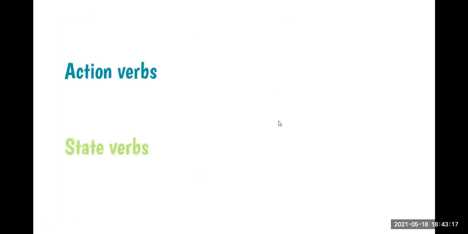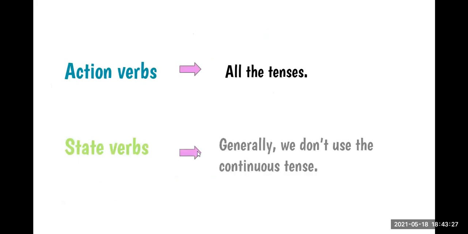Very good. So something that we need to have very clear is that action verbs can be used in all tenses, so present simple and present continuous. But state verbs, generally, we don't use with continuous tenses. So be careful with state verbs. And we have something similar here in your book.